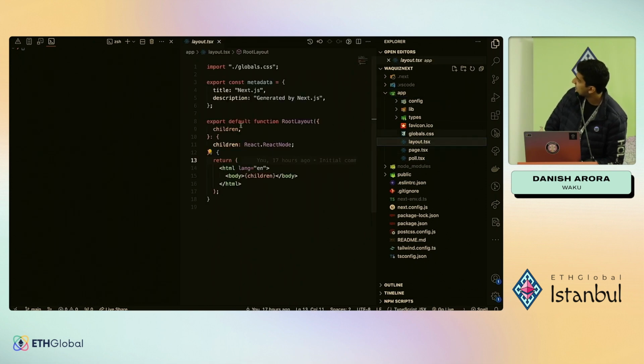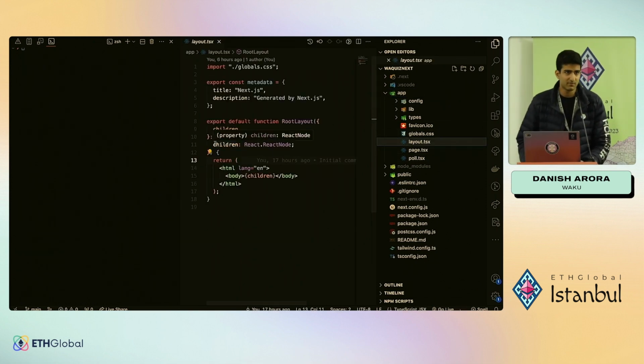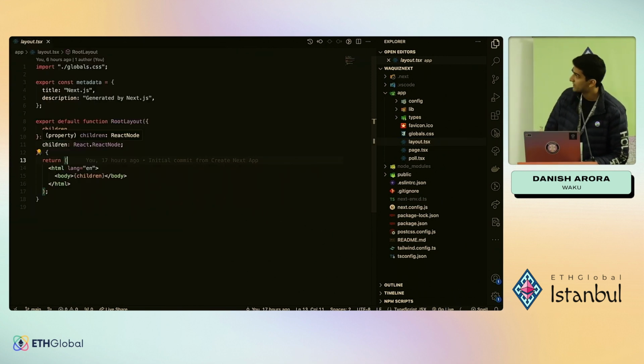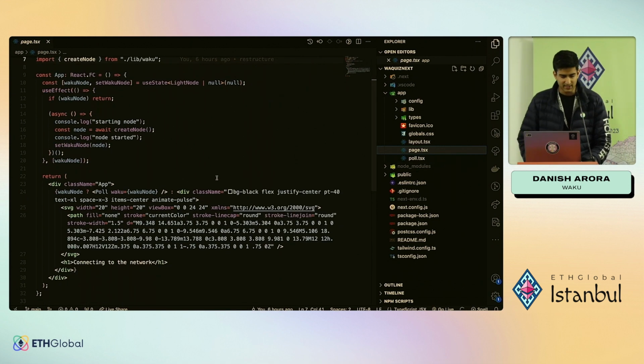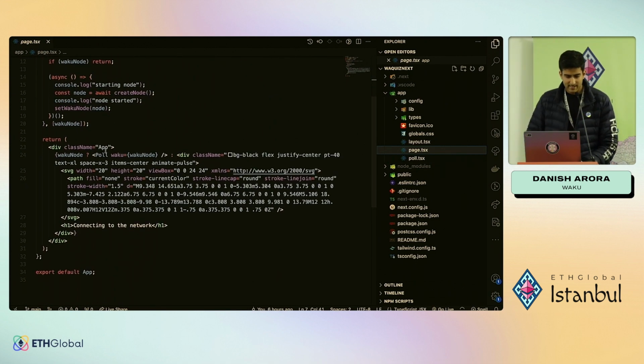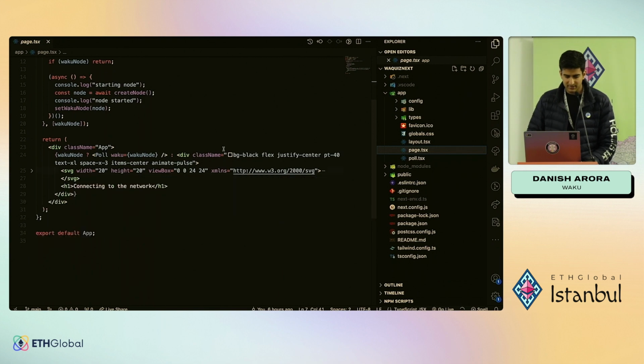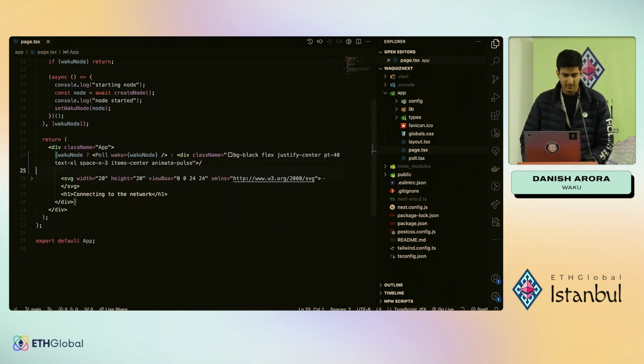Here we have the layout.tsx, which comes by default with Next.js, so we're not much concerned about this. What we're going to look at is page.tsx, right? And here, this is the logo. We're not going to care much about the front end stuff.